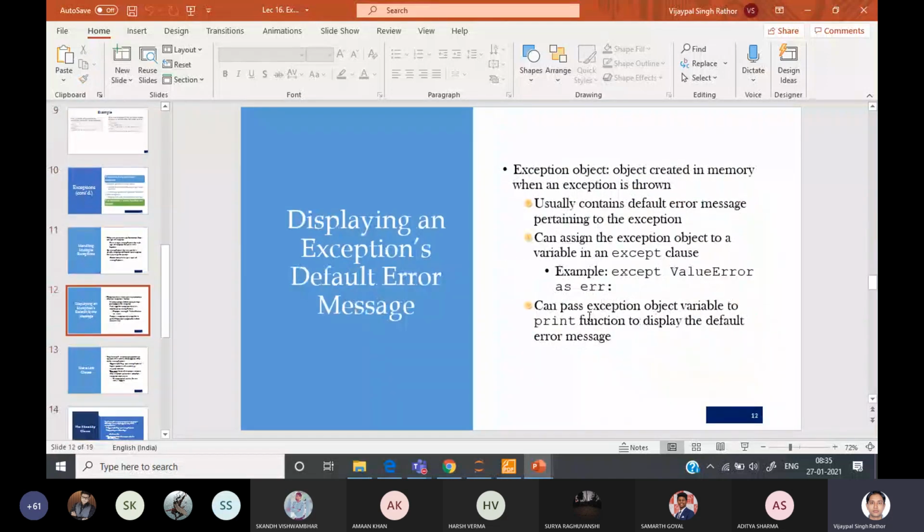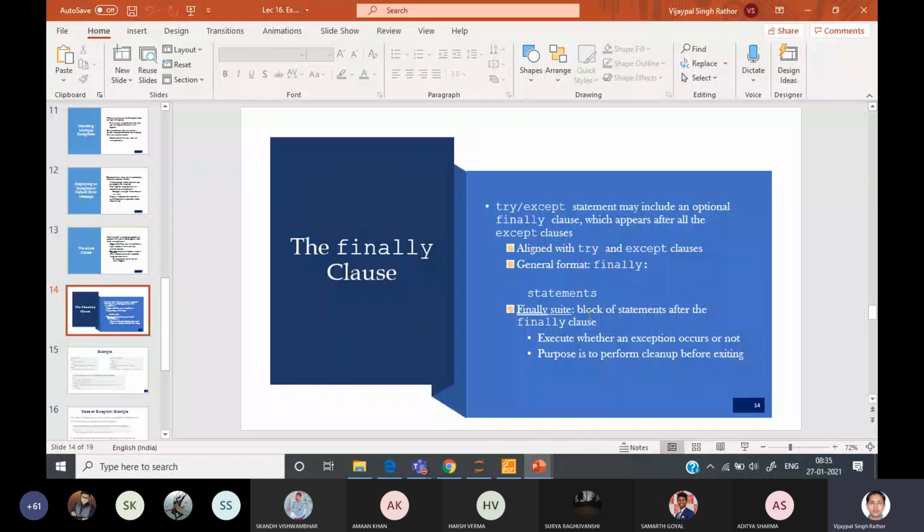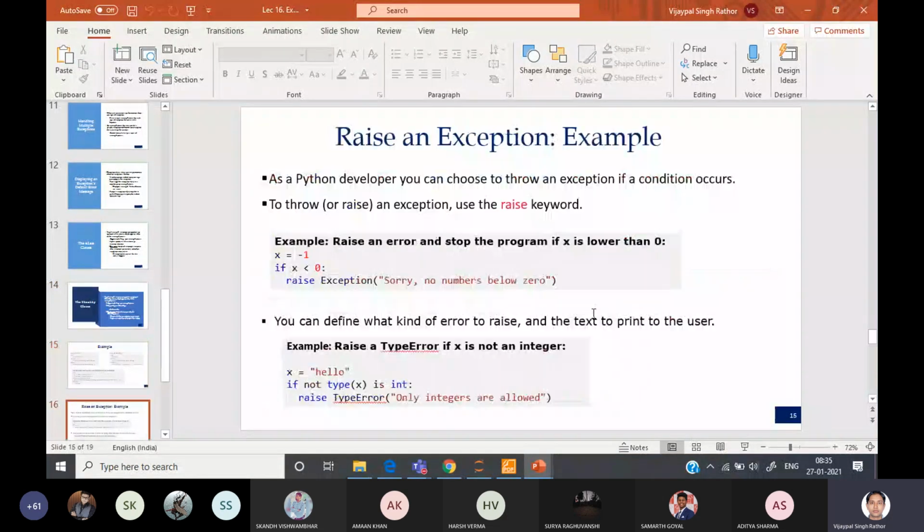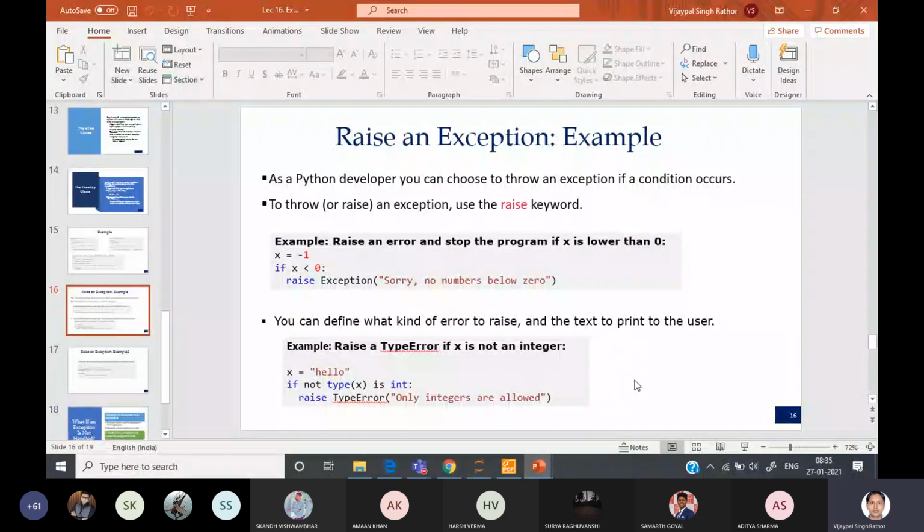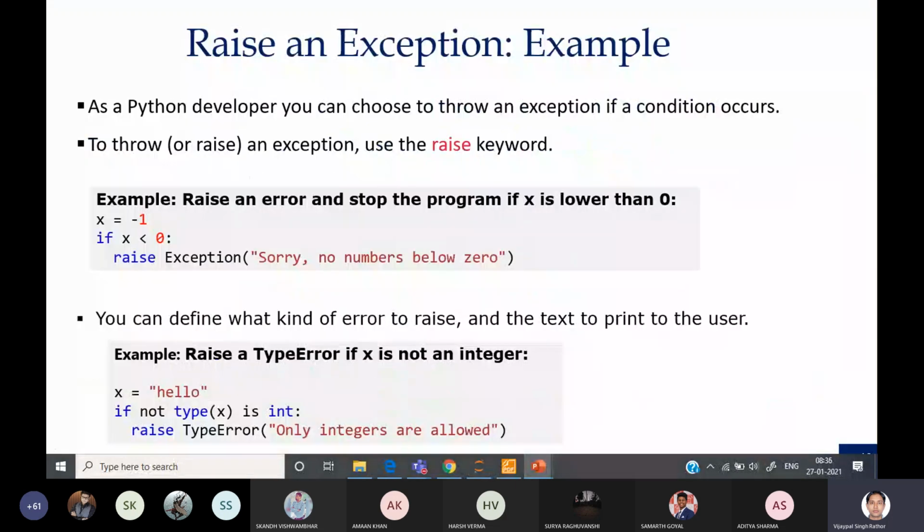Now the last topic remaining is how we can create our own exception. We can create an exception by using the raise keyword. Sometimes we can write statements like the one shown here in the example. You can see x equals -1.